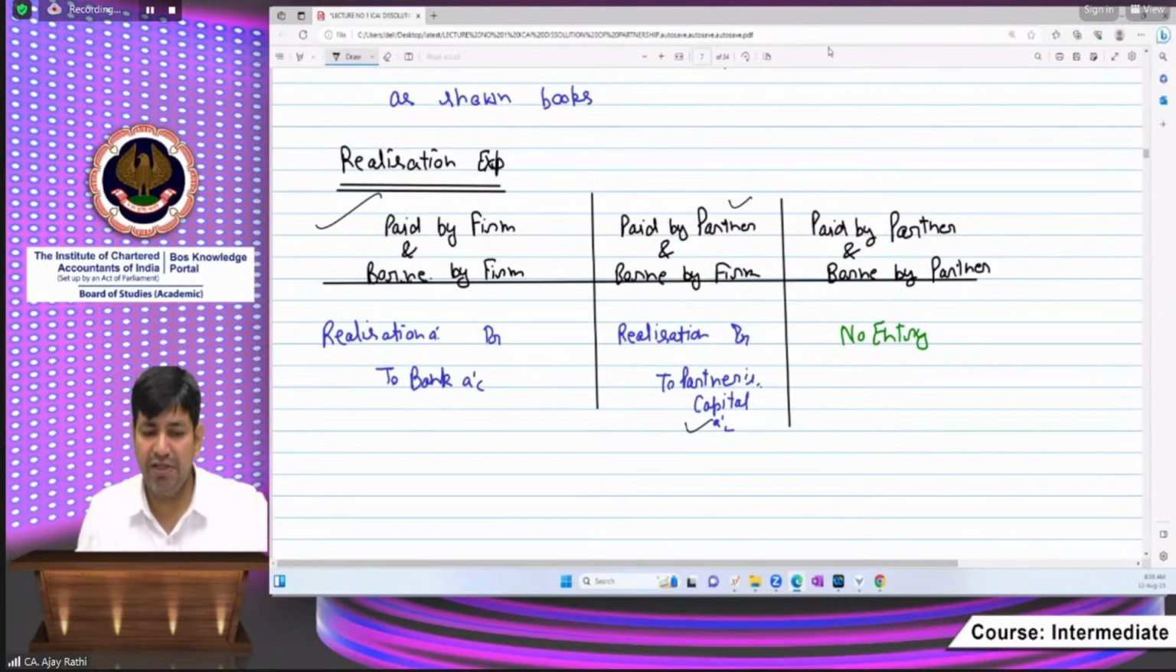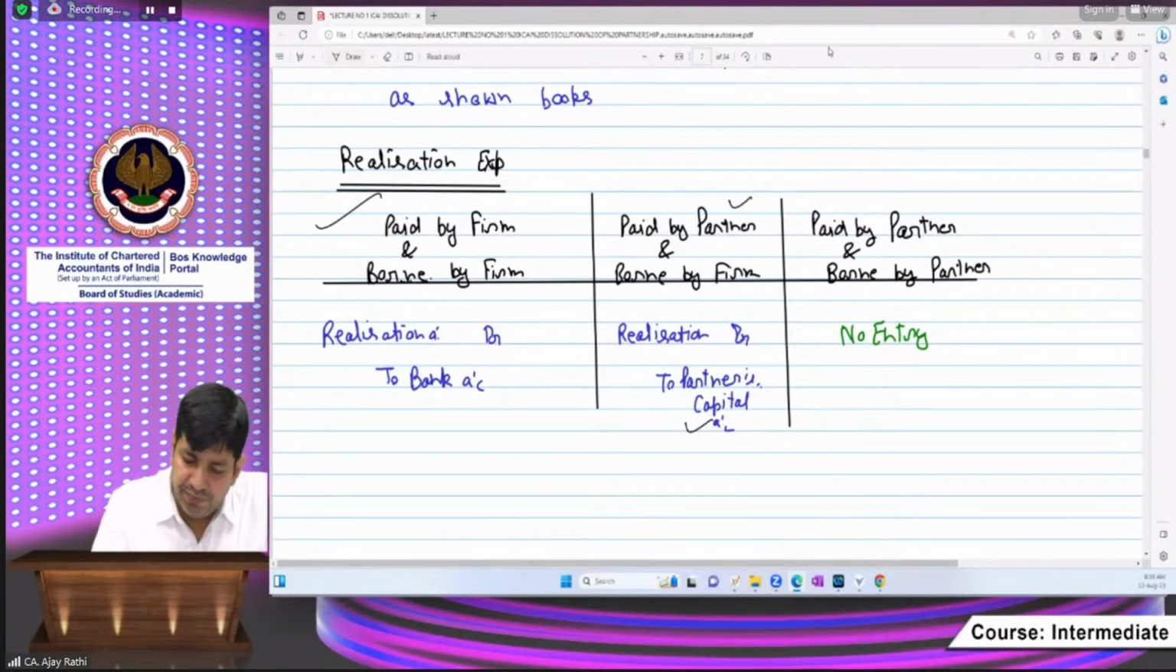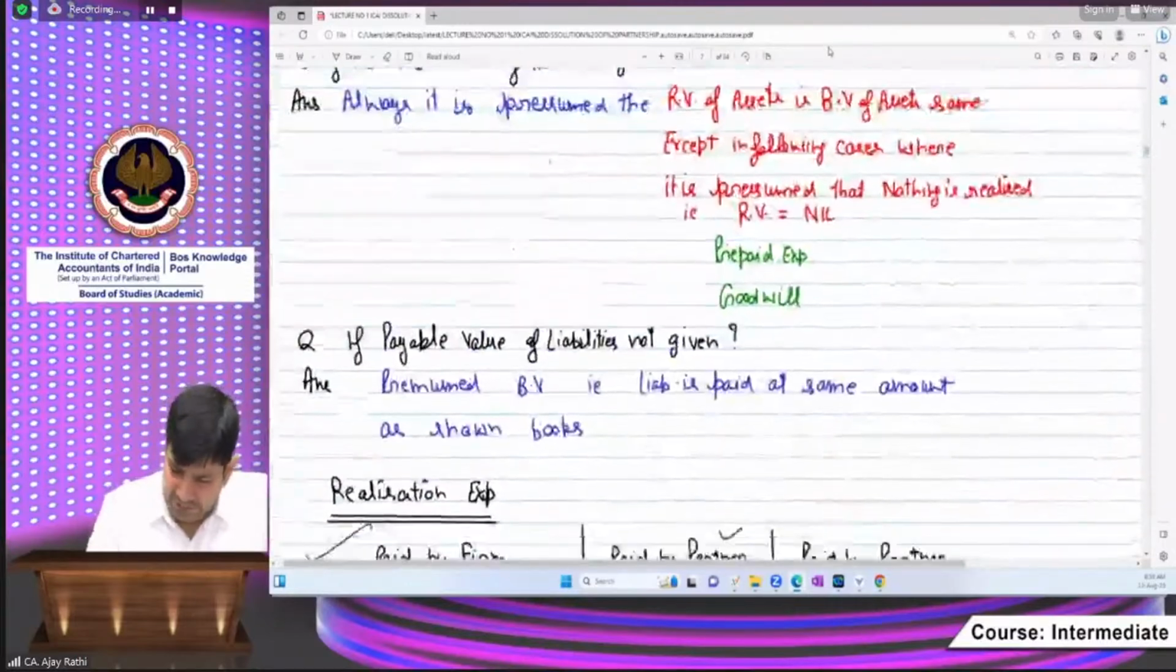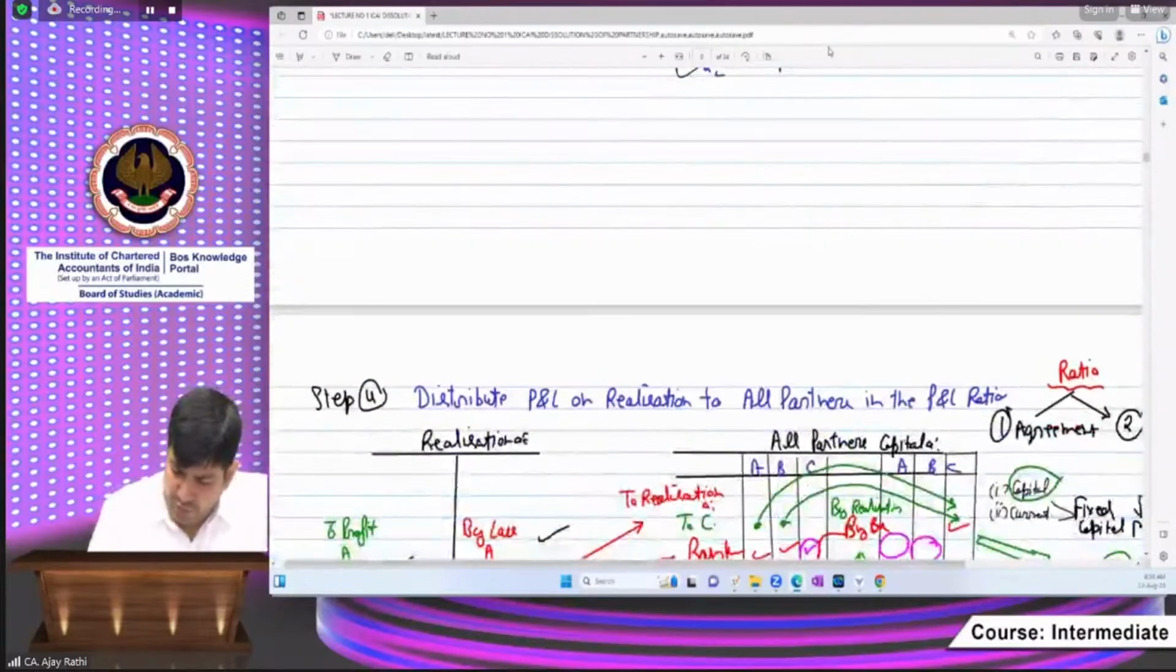Yes, beta, Diksha, very good. Because if you have prepaid expenses, there is no person who will reimburse your rent. Okay, beta? Now, after this step, I am moving to the next step.